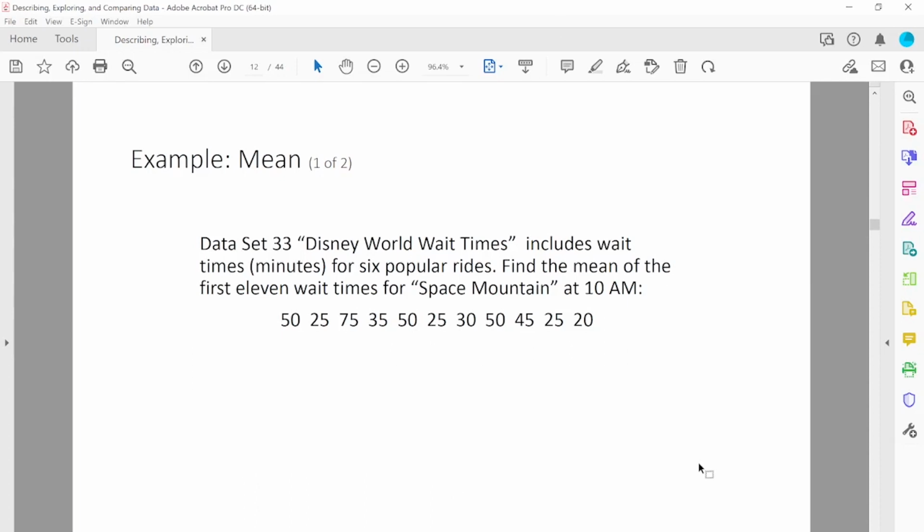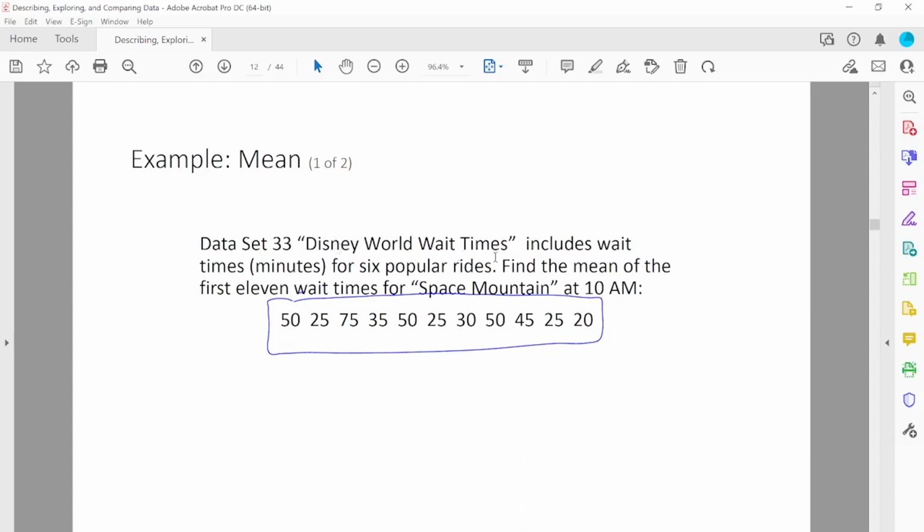One example data set. Let's say there is a data set. Don't worry about these numbers. These are the data you are given: 1 2 3 4 5 6 7 8 9 10 11, 11 data values. So think about the data set given here.